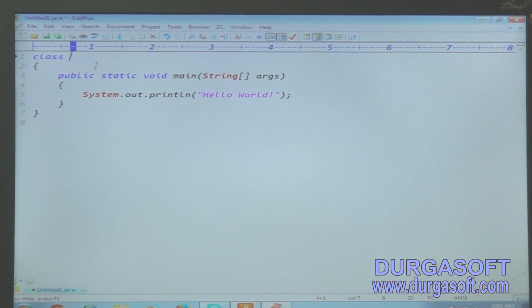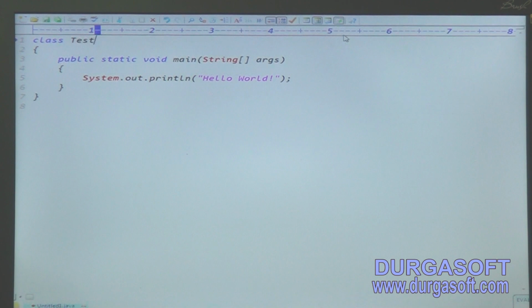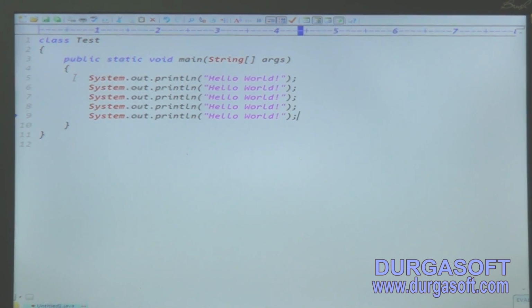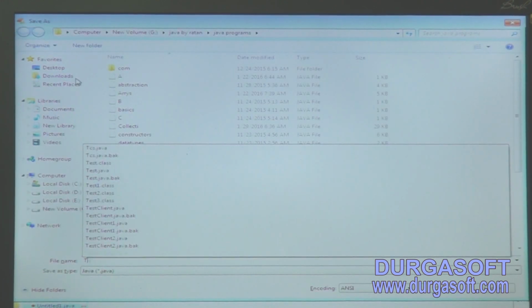Good. So single threaded model we discuss first, then we'll introduce multi-threaded model. A single threaded model: class Test, main method. The main method prints hello world, hello world, hello world, hello world. Total how many times hello world is printed here? 5 times hello world is printed.